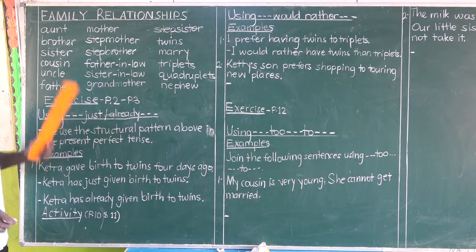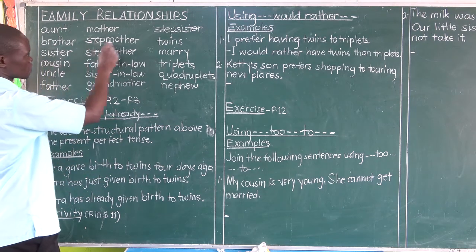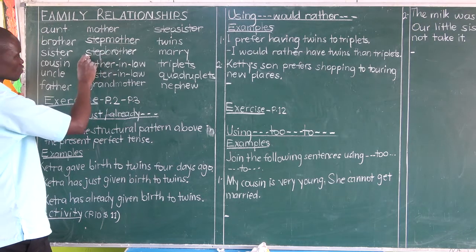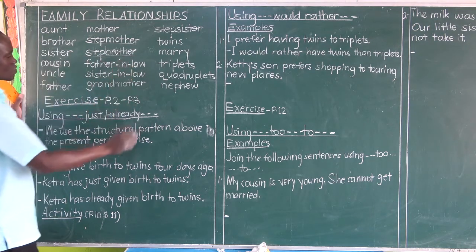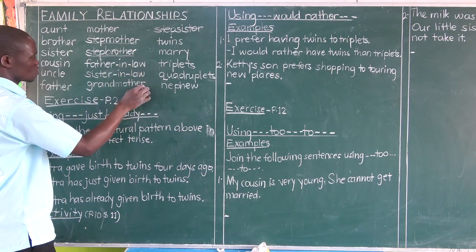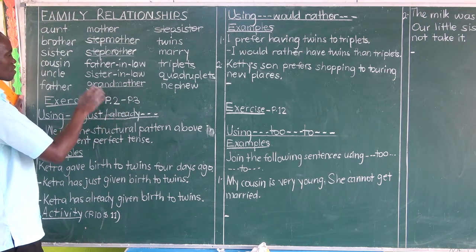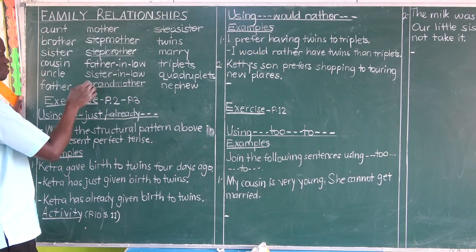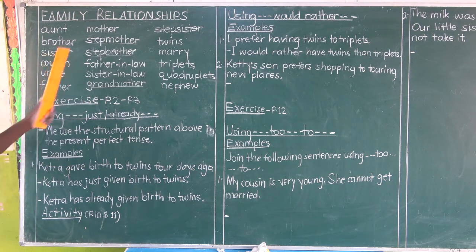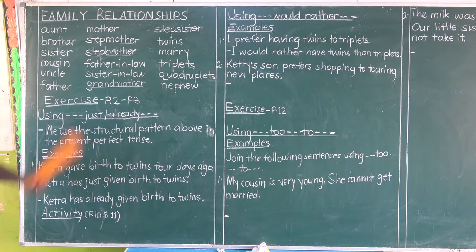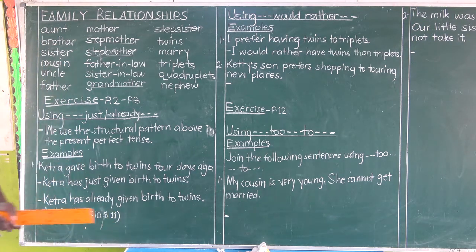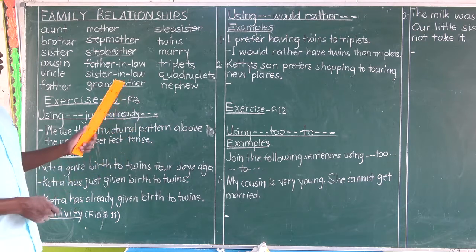Any word connected to family relationships starting with step should be joined to the other word. Any compound noun connected to family relationships with the word step, or with the word grand, plus another word, is written as one word. For more study about this, I refer you to the dictionary.